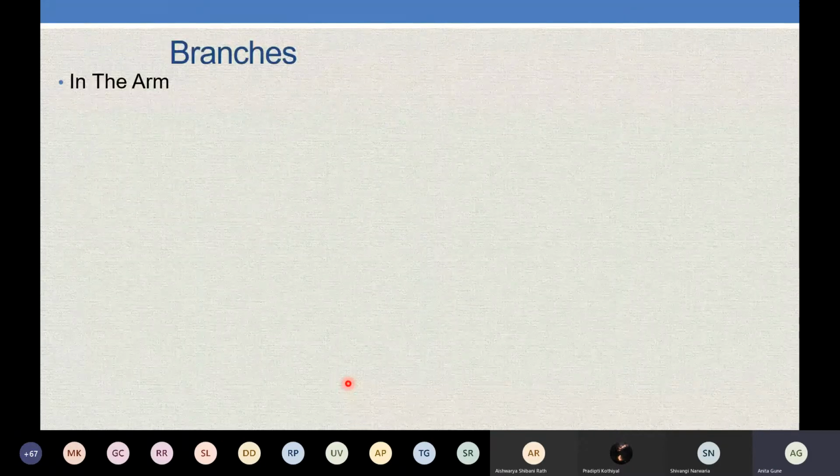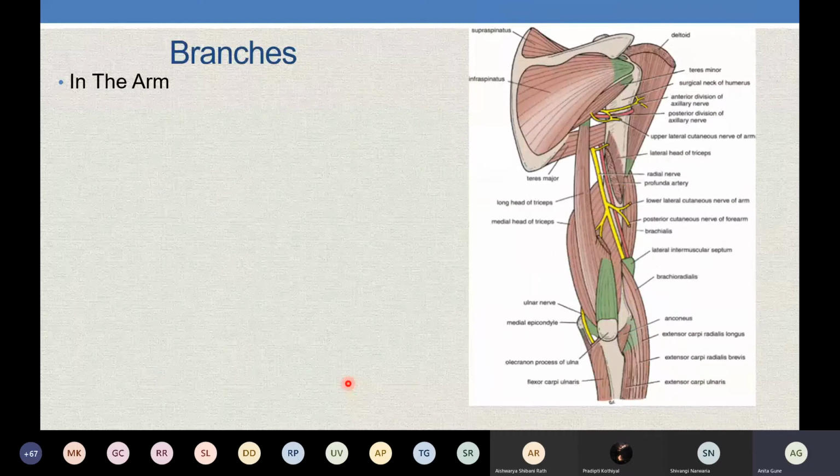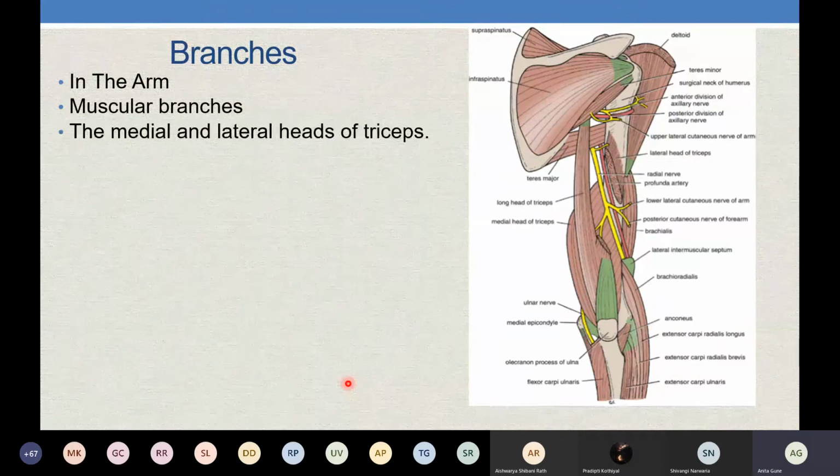Now, as it comes down in the spiral groove in the arm, it will give some branches there, and then again in the lower part of the arm. Basically, in the spiral groove, it gives branches to the medial and the lateral head. Now see this: the medial head is getting two supplies, one in the axilla and another in the spiral groove. So all three heads of the triceps are supplied by the radial nerve, and the medial head gets branches two times.